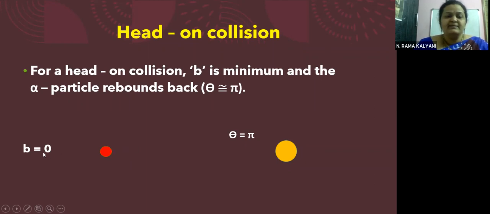Here I am taking B is equal to 0, approximately equal to 0. Okay, that is the impact parameter value is 0. Then what is happening? Observe it, children. What happened? It went and it came back, isn't it? It went and it came back, right?